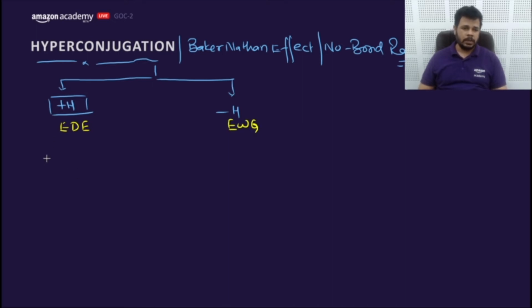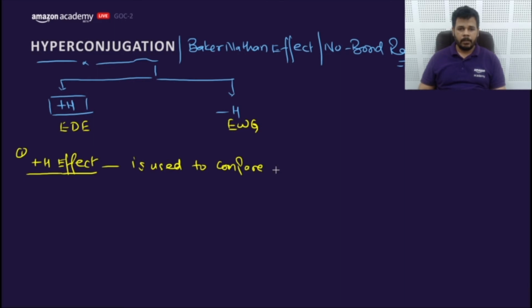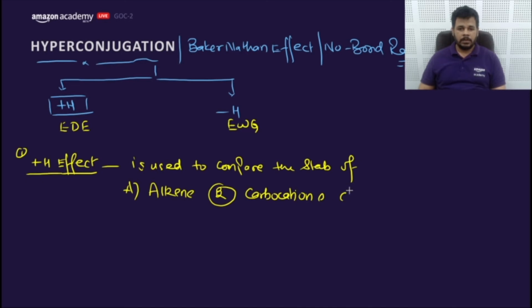Let me ask a question. Starting with plus H effect. Plus H effect is used to compare the stability of A, alkene, B, carbocations, C, alkyl boranes.